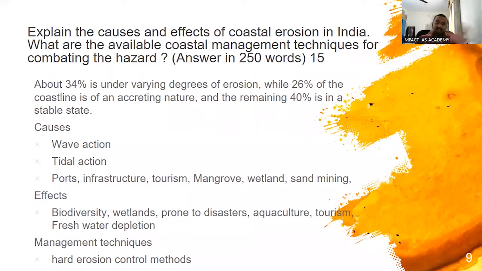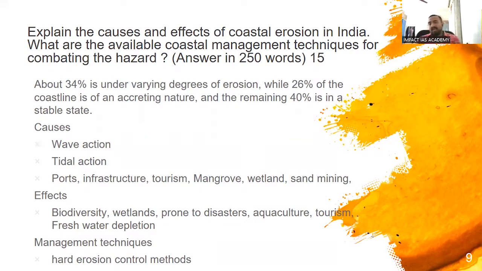But leaving that out, we have also done a lot of things to accelerate this process. For example, port infrastructure, reclaiming islands, sand mining, or other forms of tourism infrastructure or road infrastructure, thereby disturbing its balance, destruction of mangroves and wetlands in these areas.